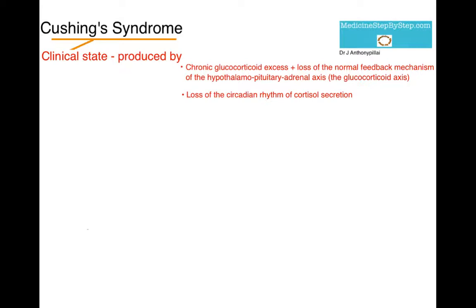Today I'm going to talk about Cushing syndrome. Cushing syndrome is a clinical state produced by chronic glucocorticoid excess and loss of the normal feedback mechanisms of the hypothalamic pituitary adrenal axis, the glucocorticoid axis, and there is loss of circadian rhythm of cortisol secretion, which is normally highest on waking.